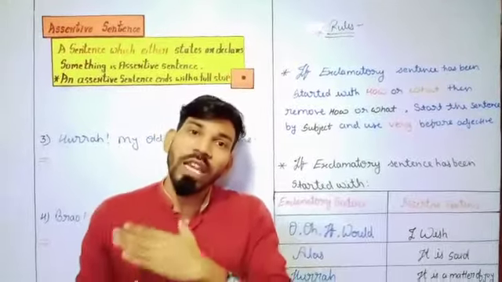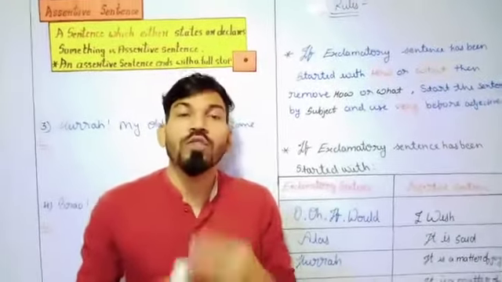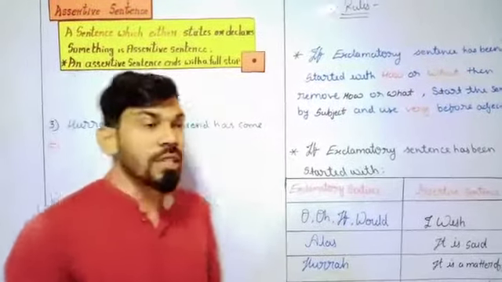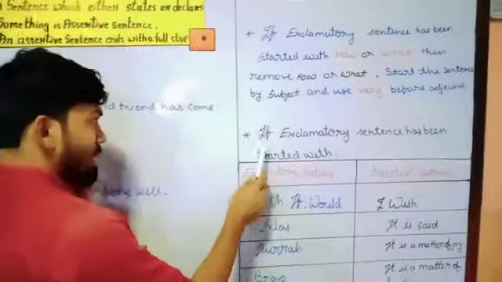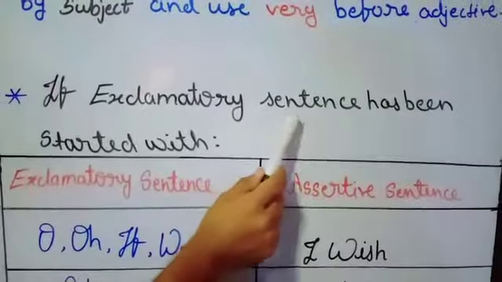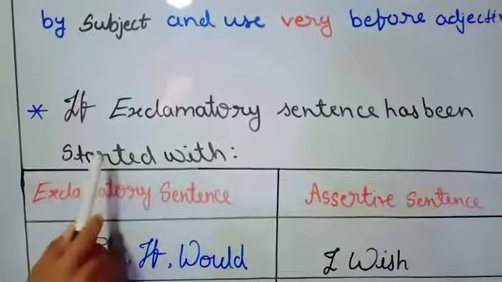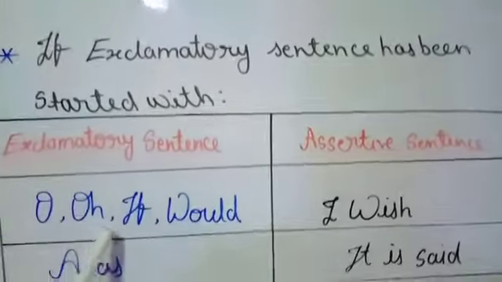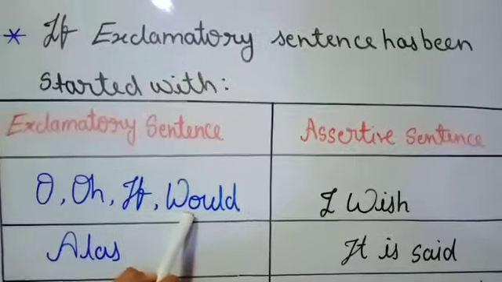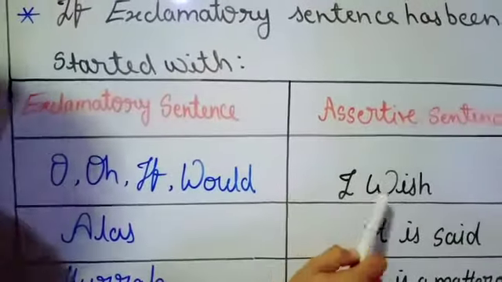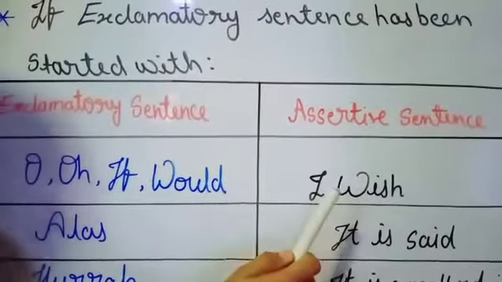If we have such kinds of sentences, how are we going to change them into the assertive sentence? For that we have the rules. So let's see. The second rule is, if the exclamatory sentence has started with O, if, would, so, at that time we have to start with I wish in the assertive sentence.